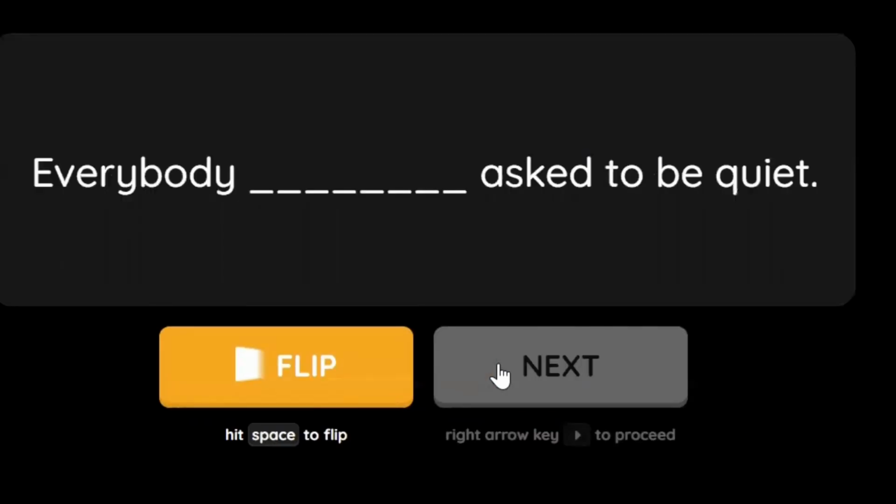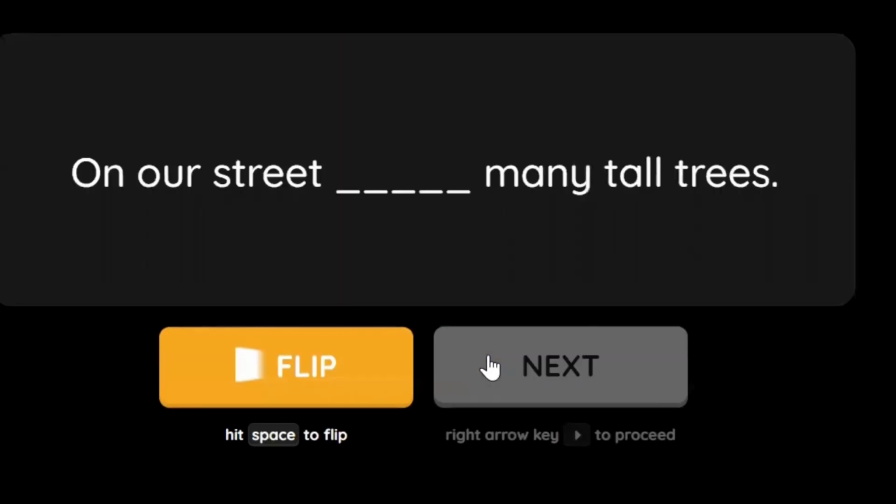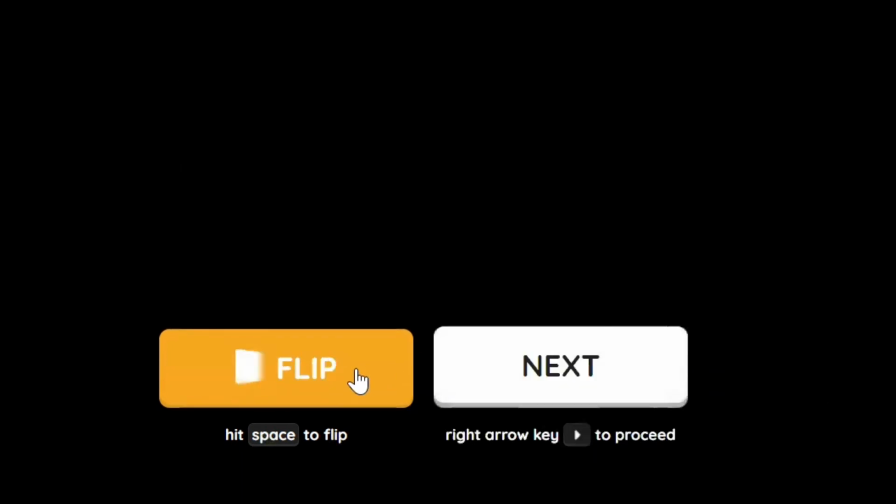Everybody was asked to be quiet. Everybody was or everybody were? Everybody is one, an indefinite pronoun, singular, so it takes, excellent, was. On our street are many tall trees. Trees is a plural noun. This is the inverted subject. Inverted, the subject comes after the verb, so we can say are or is? Trees is plural, takes are. Excellent.